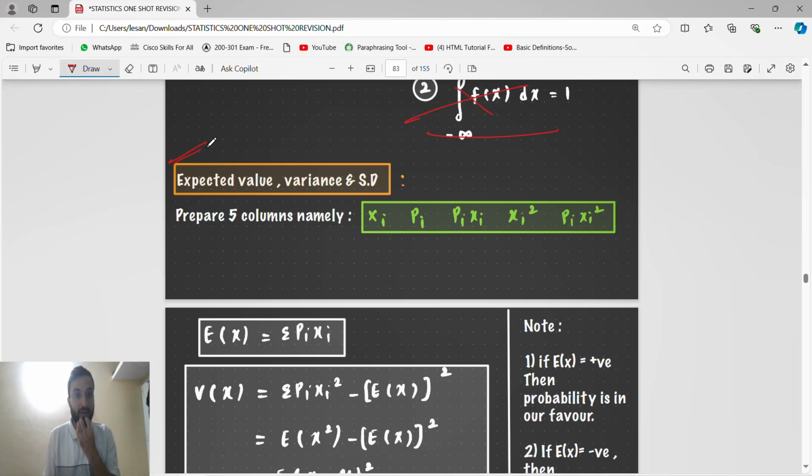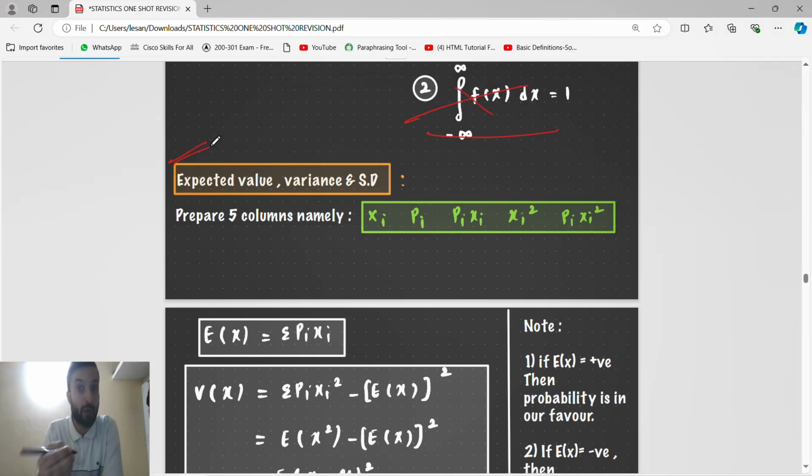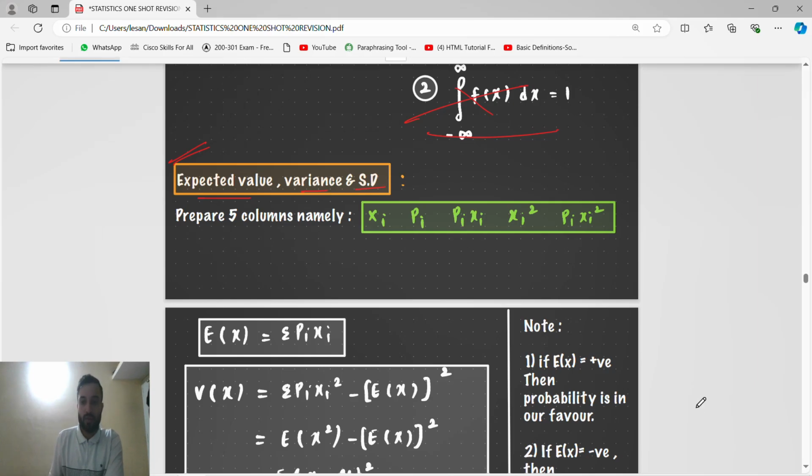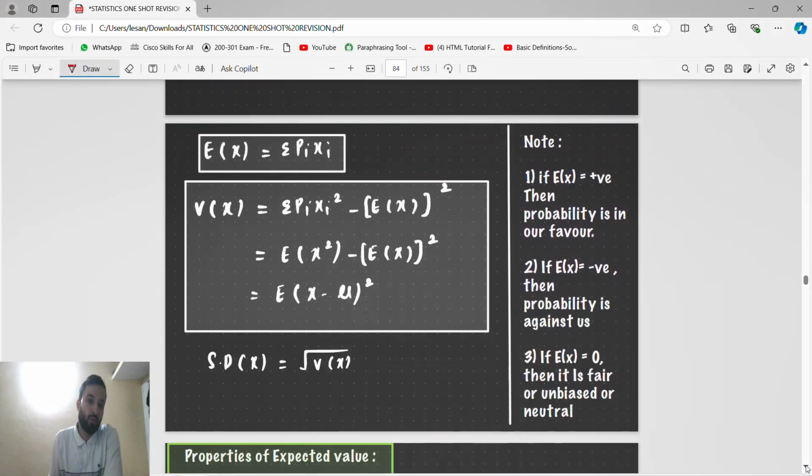But this is the expected value. We know how to find the expected value, or mathematical expectation, or expectations. We know the expected value, then variance, then standard deviation. Right guys, expected value means what? E(X) is the expected value, the summation of pi xi, where x is the event. For every event we have to find its probability, so x1 into p(x1), x2 into p(x2), x3 into p(x3), like this we add all, then we get the expectation. Variance, guys, this formula we will use.